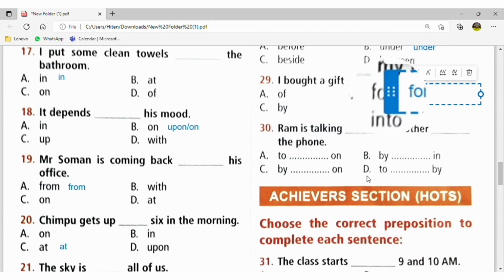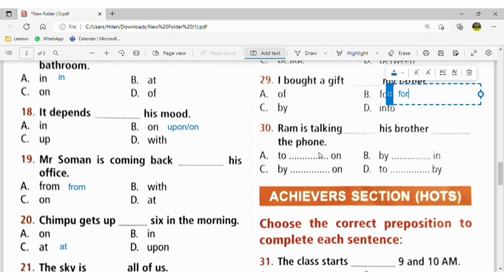Here, Ram is talking to his brother on the phone. Why have I used "on the phone" here?